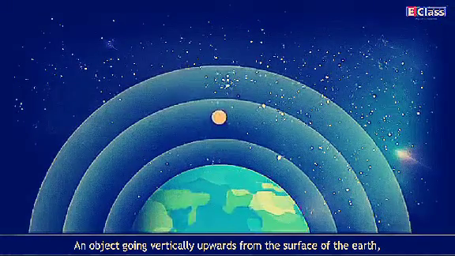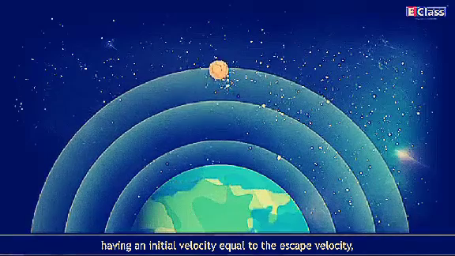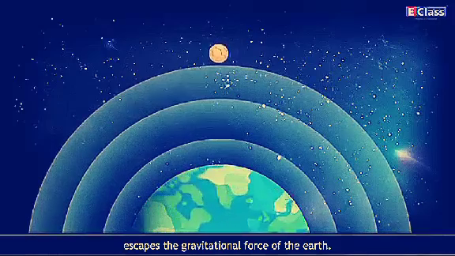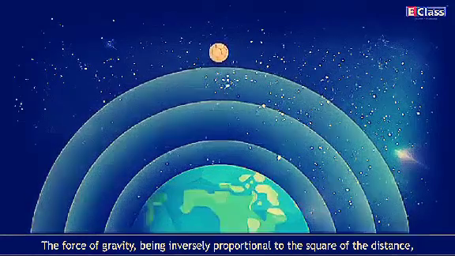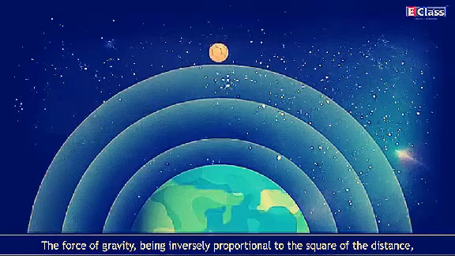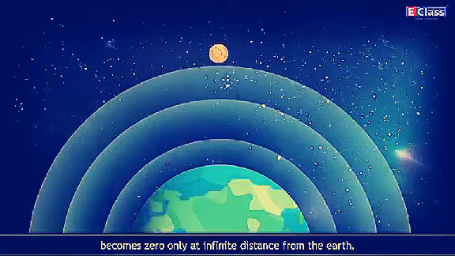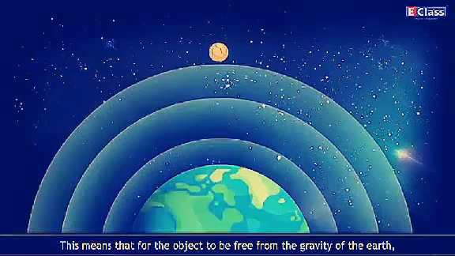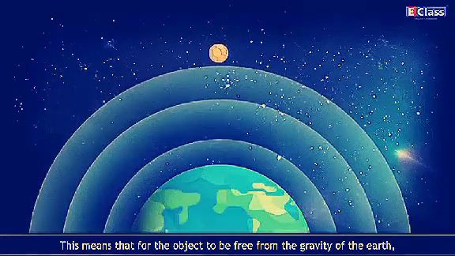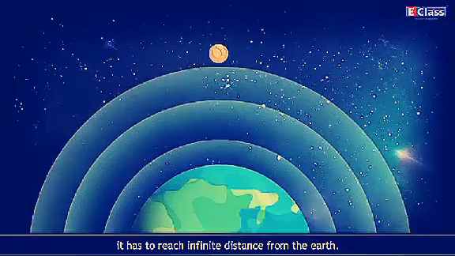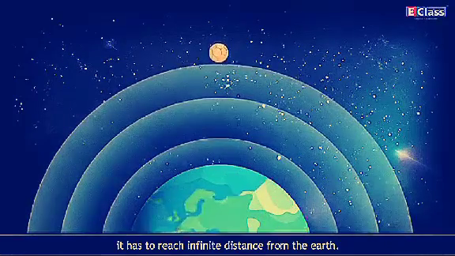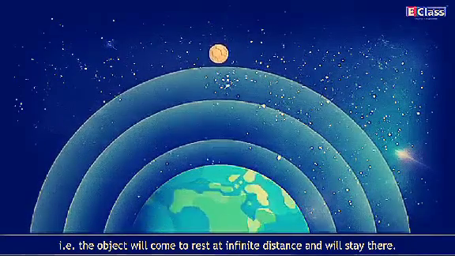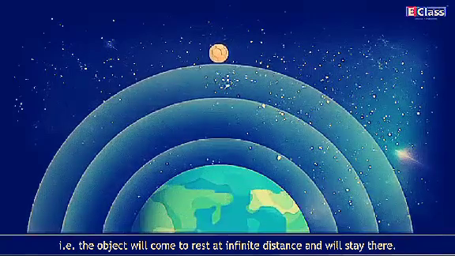An object going vertically upwards from the surface of the Earth, having an initial velocity equal to the escape velocity, escapes the gravitational force of the Earth. The force of gravity, being inversely proportional to the square of the distance, becomes zero only at infinite distance from the Earth. This means that for the object to be free from the gravity of the Earth, it has to reach infinite distance from the Earth. That is, the object will come to rest at infinite distance and will stay there.